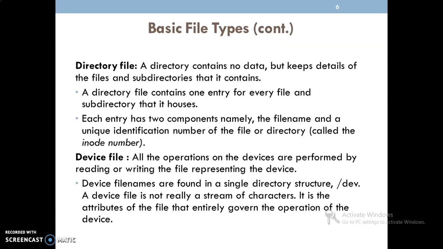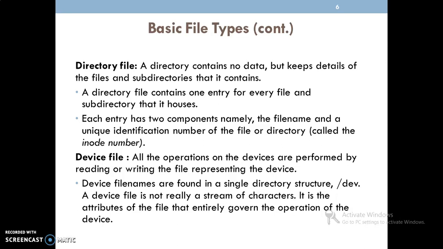Next, the second type of file in Unix is the directory file. As the name indicates, it contains no data, but it keeps the details of the normal files and subdirectories. We already discussed one type of file, that is the regular file. With respect to that file, we find the details. Then what kind of details can we find? That will be discussed shortly.